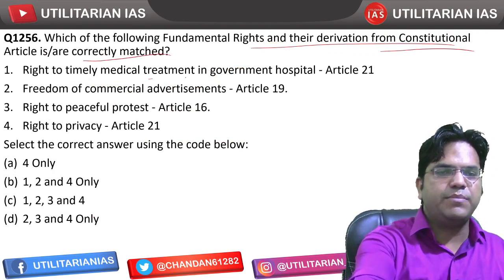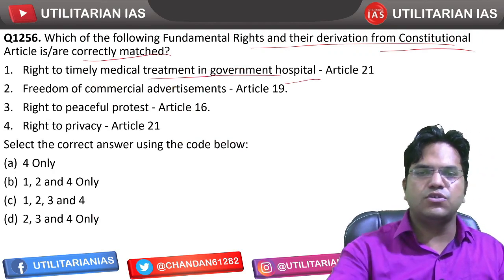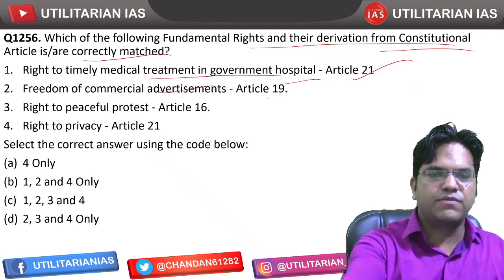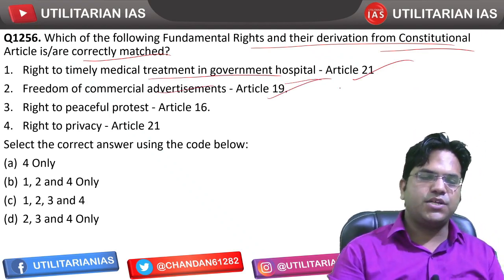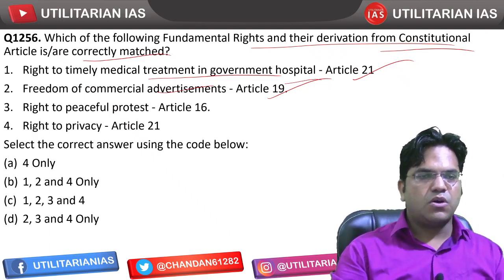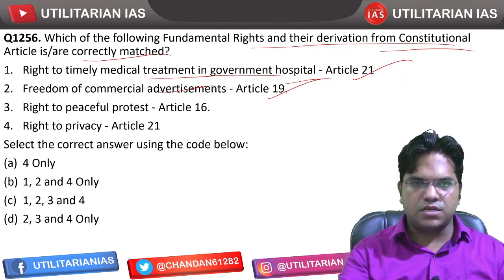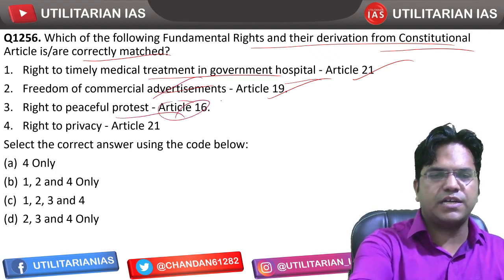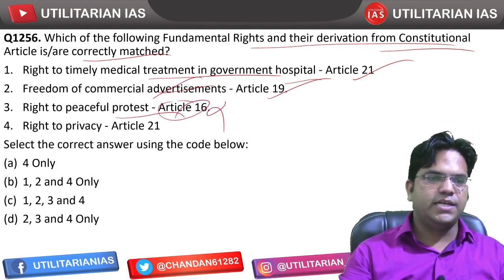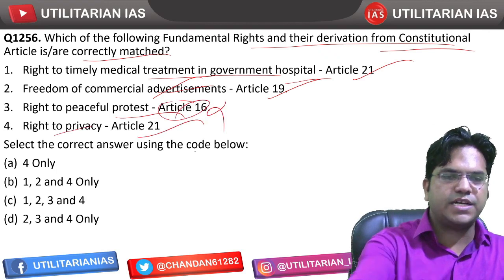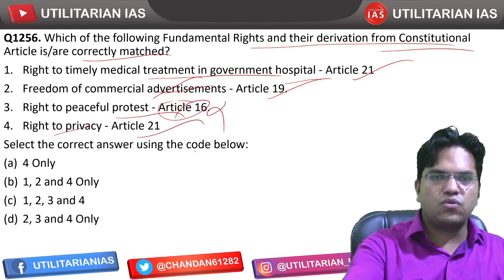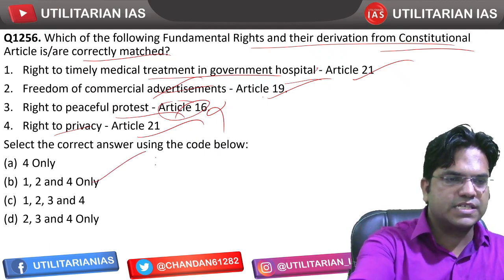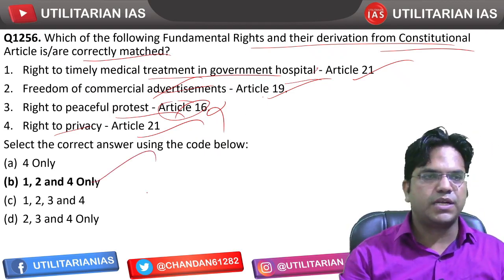Next question: which of the following fundamental rights and their derivation from constitutional articles is correctly matched? Right to timely medical treatment in the government hospital, yes, this is a part of Article 21. Right to commercial advertisement is a part of the right to profession under Article 19, and can also be a part of free speech and expression. Right to peaceful protest, not Article 416, it is covered under Article 19. Right to privacy, Article 21, right? So what is the ask? Correctly matched, right? So 1, 2 and 4 are correctly matched and hence B is going to be the right answer.